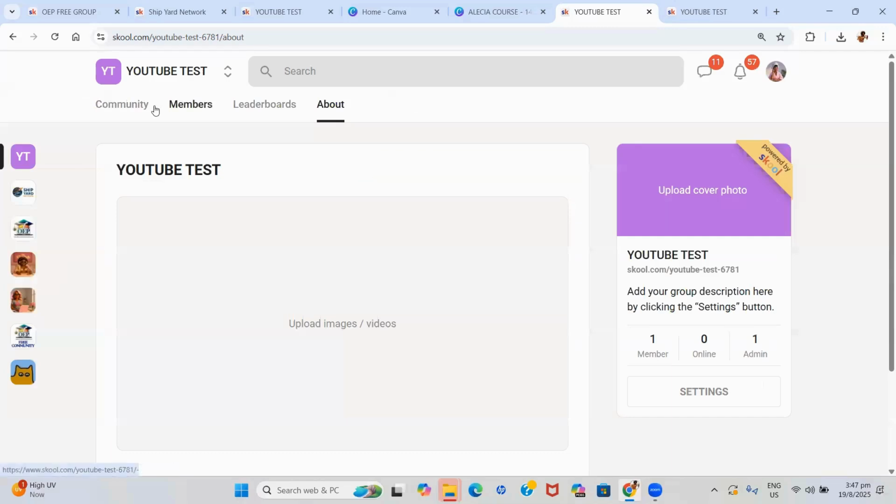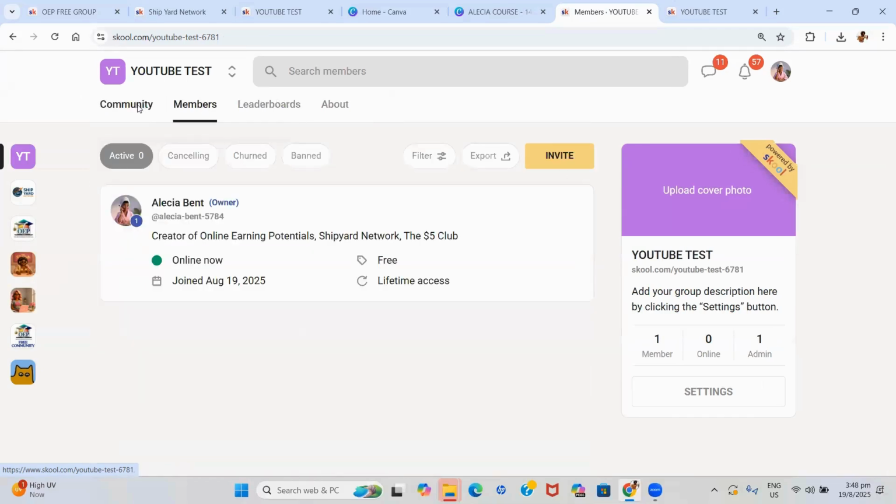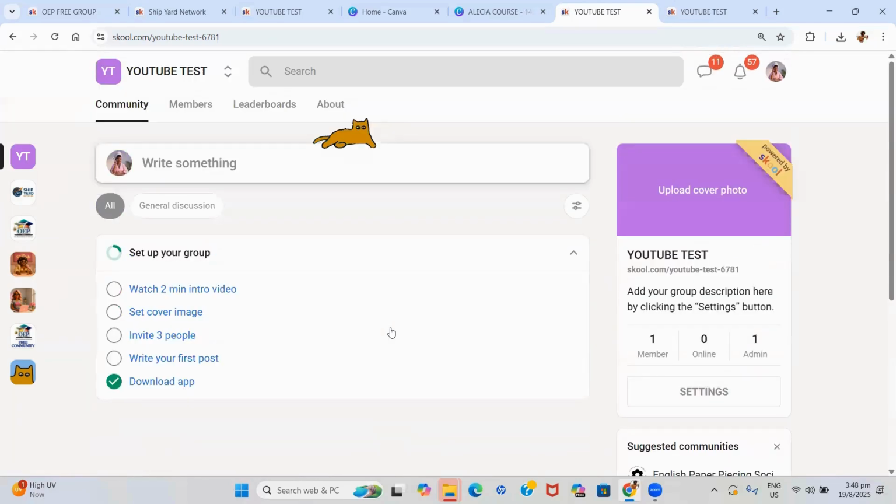So let's go back to the classroom. So we don't have any classroom. We only have the community and the members because we turned off the classroom feature. So if you don't want all of the features, you do not have to have all of the features.